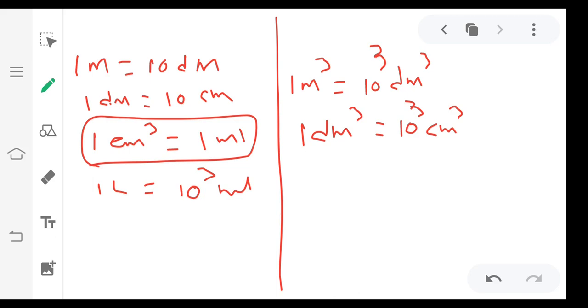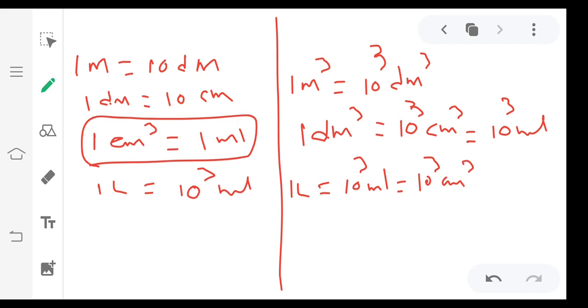I am using a digital pen, that's why writing is new for me and is not coming properly. Just you try to understand. 10 cube centimeter cube, and 1 centimeter cube I have written 1 ml, that's why 1 decimeter cube we can write 10 cube ml. So from these I can write 1 liter equal to 10 cube ml. 10 cube ml means 10 cube centimeter cube.